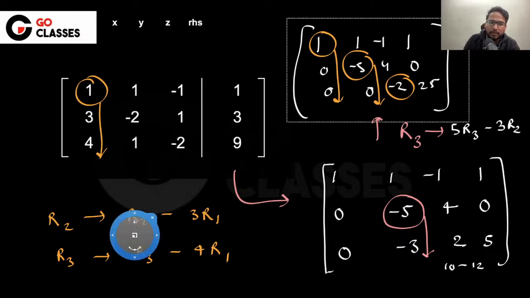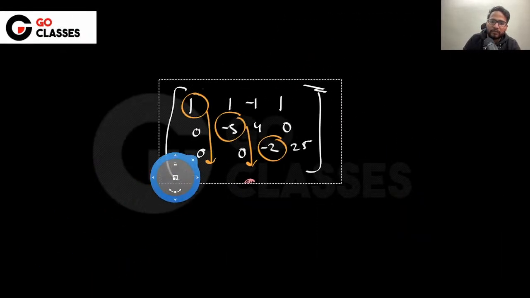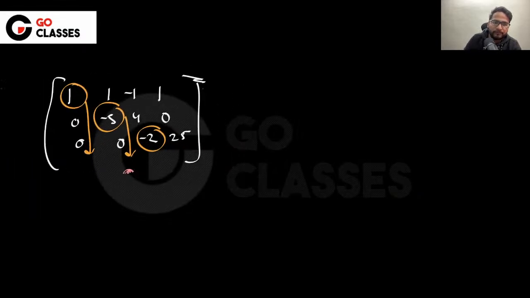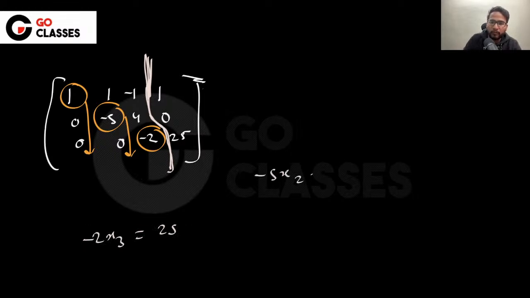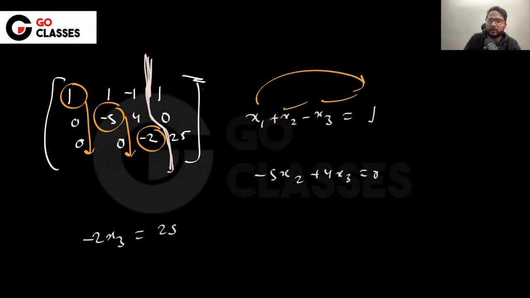So you have this. Now you need to basically write it in the way that you can solve it for the set of linear equations. How? You will say minus 2x3 is equal to 25, and then similarly, once you get this x3, you are going to put it here, minus 5 x2 plus 4 x3 equal to 0, and then you can put the x3 value here and solve for x2. Then you will say x1 plus x2 minus x3 equal to 1, and once you get x2 and x3, you will be getting x1. So that's how you can solve a system of linear equations.